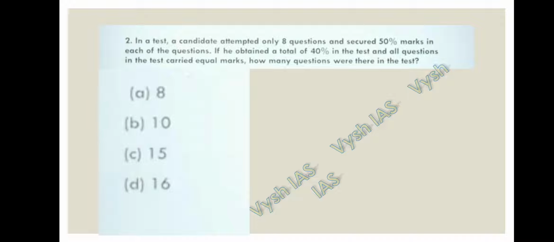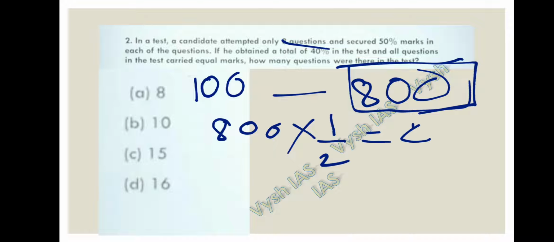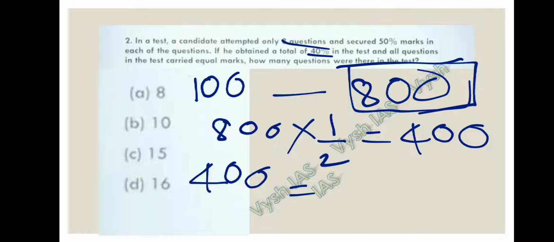For the convenience sake, let's take that each question carries 100 marks and he attempted 8 questions, so 8 into 100, 800 marks here. He has attempted the paper for 800 marks, but he has scored 50% of that. So 800 into 50%, that is 1 by 2, that is 400. So he has scored just 400 marks. This 400 marks is the 40% of the total.